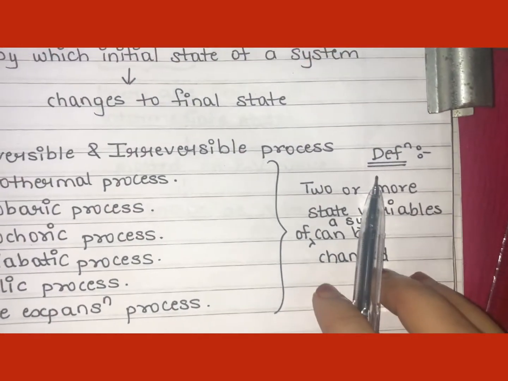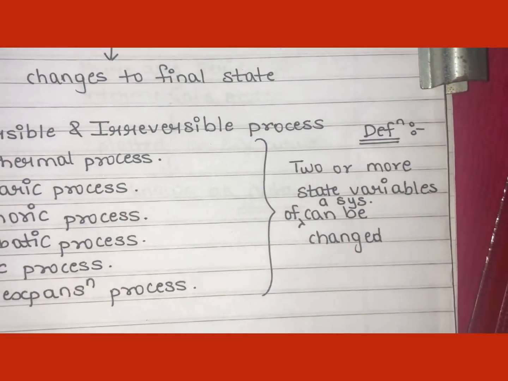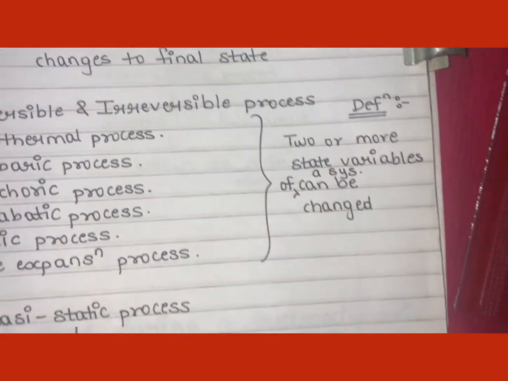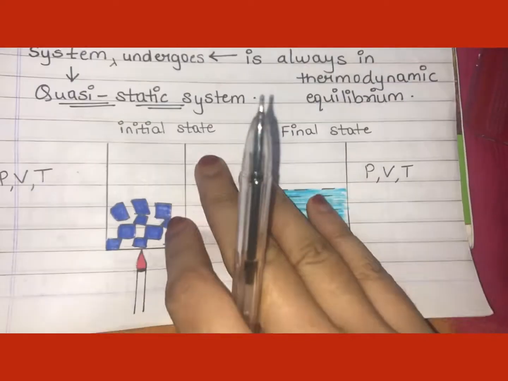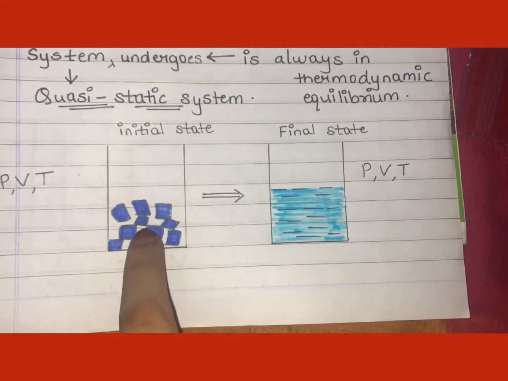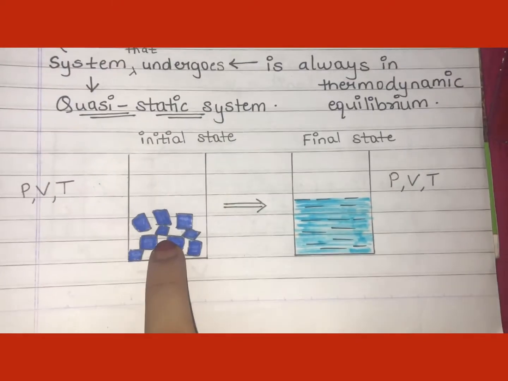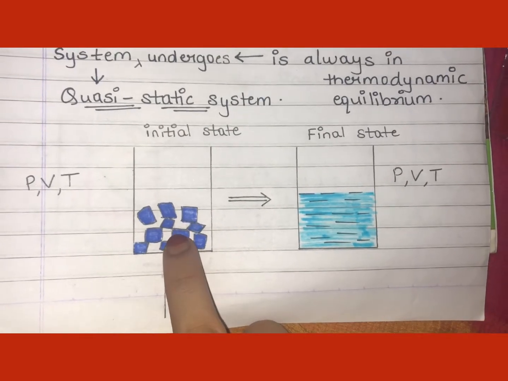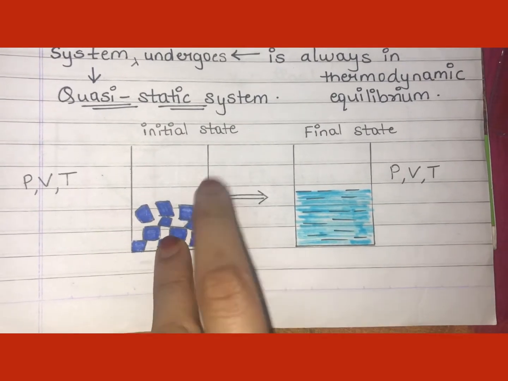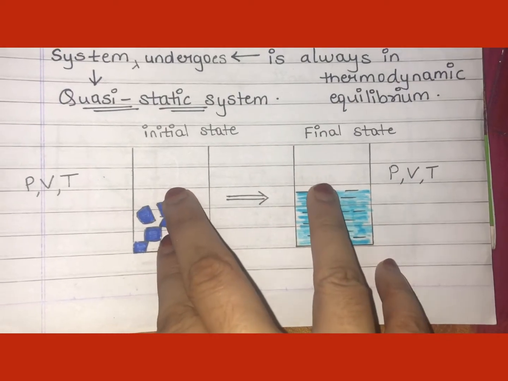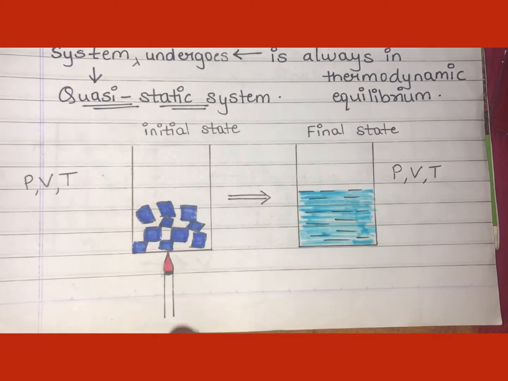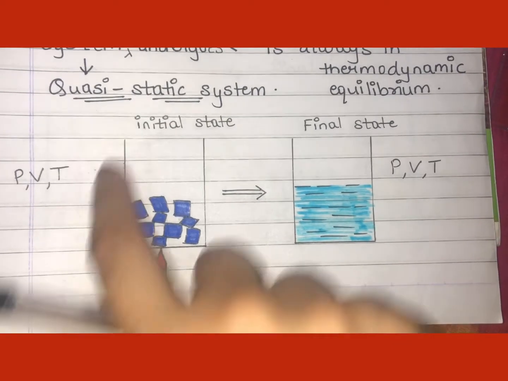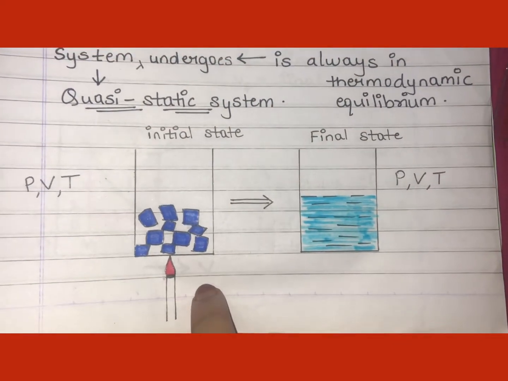Another definition of thermodynamic processes: when two or more state variables of a system can be changed. See, that can be explained using this example. Here the initial state of the system is this. Inside the cylinder is your system, that is ice cubes, you can say solid state, and it changes from initial state to final state. So what procedure am I following over here? The procedure is of supplying heat. So this procedure or this process can be known as a thermodynamic process.